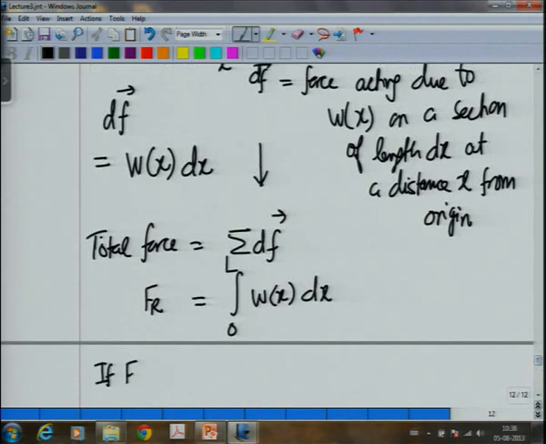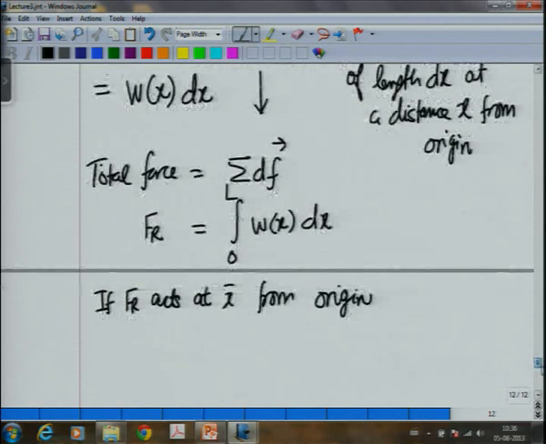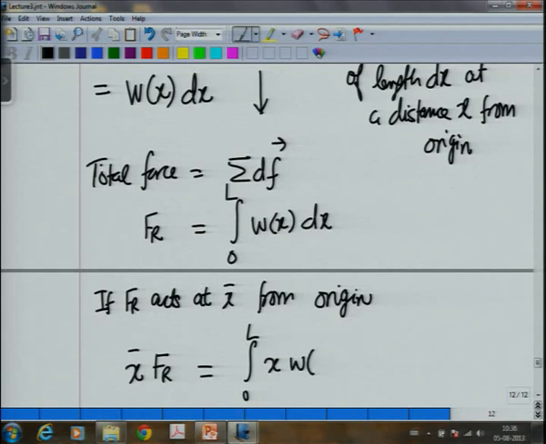If Fr acts at a distance x bar from the origin, then what I will have is x bar times Fr must be equal to what? The moment about this, that means it will be equal to the integral from 0 to L of x times W of x dx.